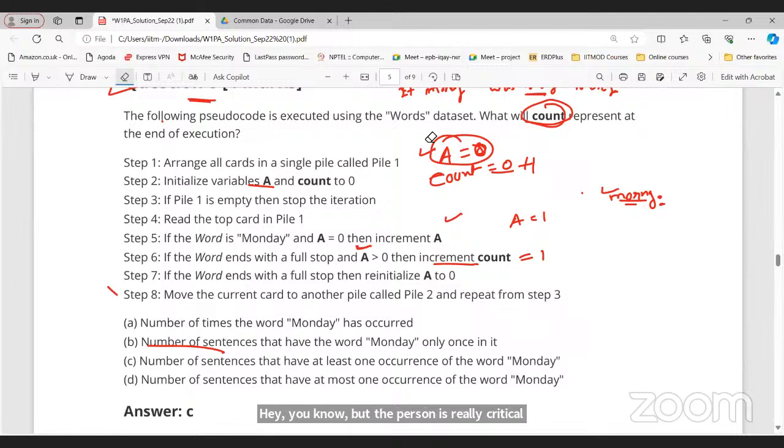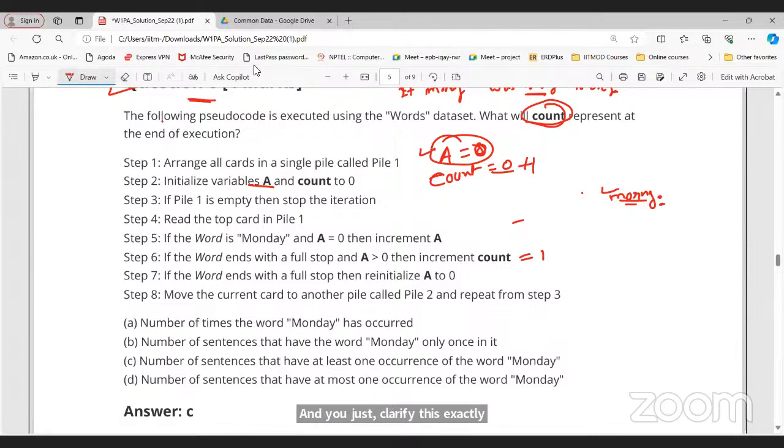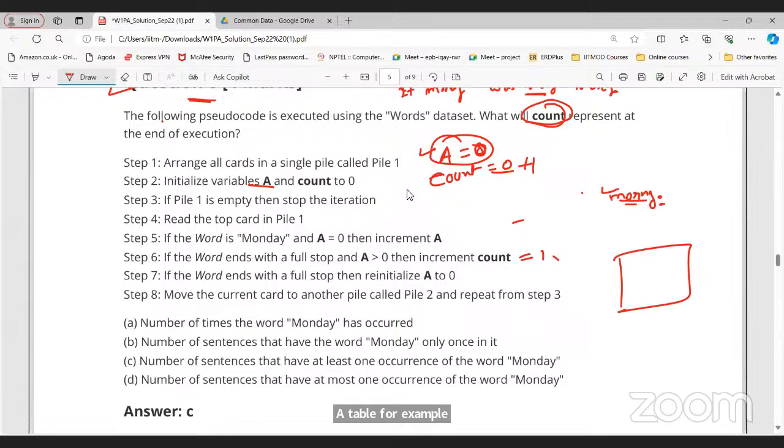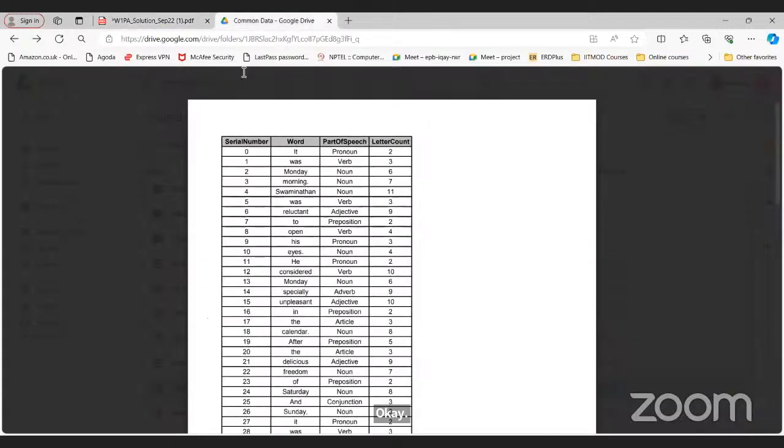Sir, I have one question. Move the current card to another pile called pile 2. Can you clarify this example? Step 8. See, first I'm in this particular row, so I'm moving this row to another table, for example. I have one more pile here, and I'm putting that row there so that the next row will become my first row.